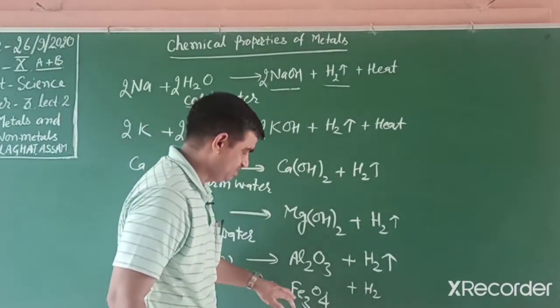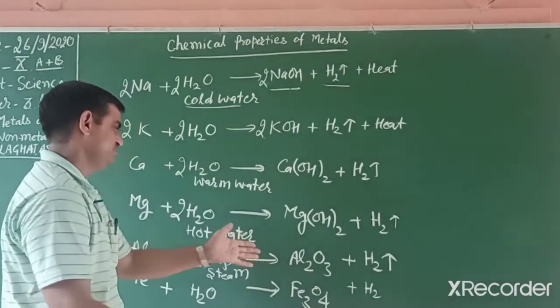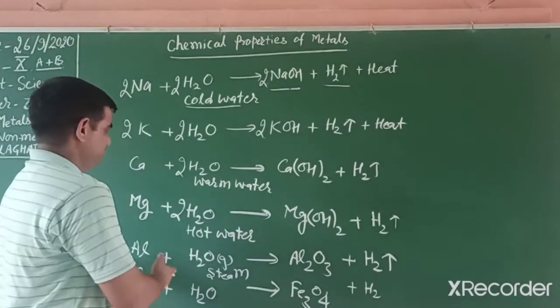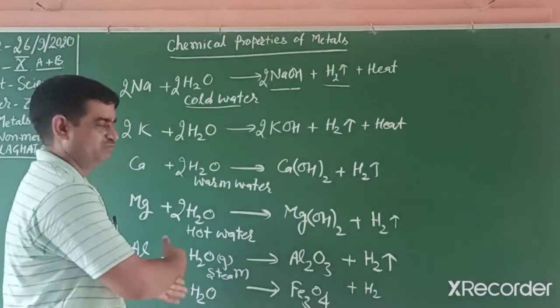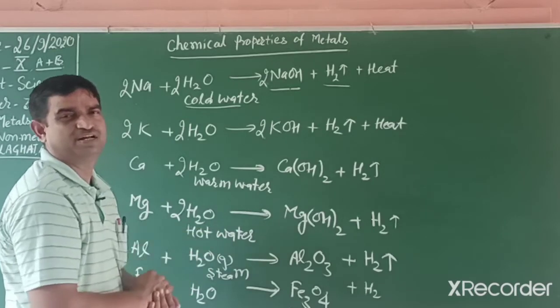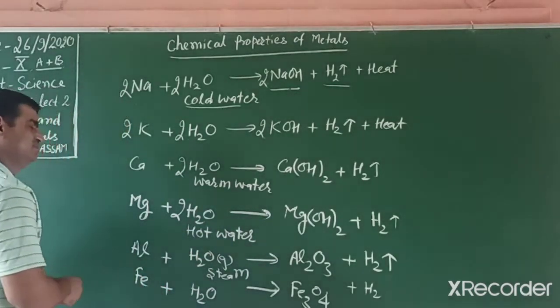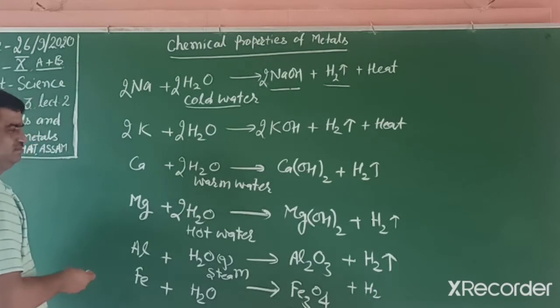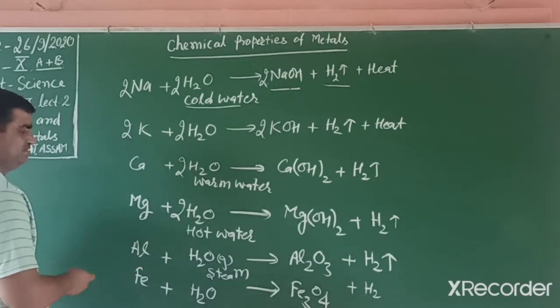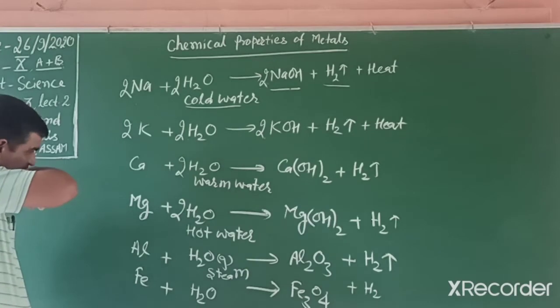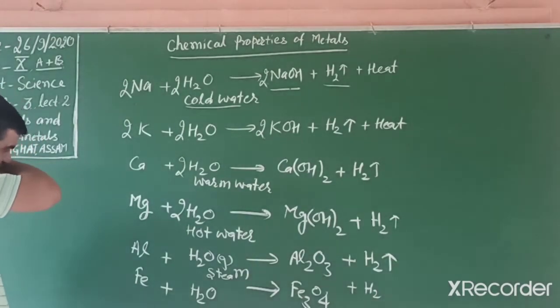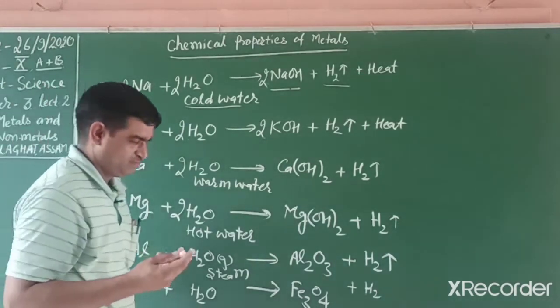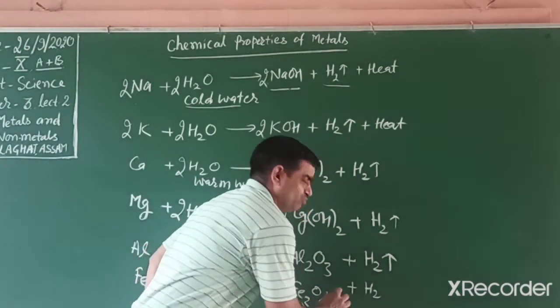But how can we remember this and how do we balance these reactions? We balance them in the normal way. In the first chapter we already discussed these reactions. We balance by adding oxygen, as with aluminium, and hydrogen gas is also released. So that is not a problem. But what is this mixed oxide?